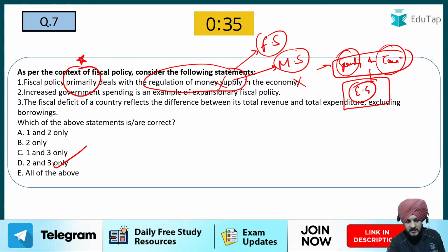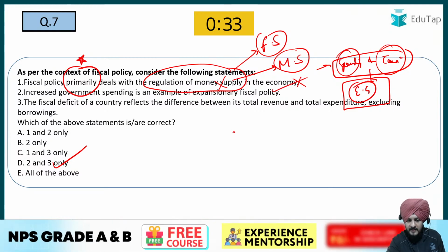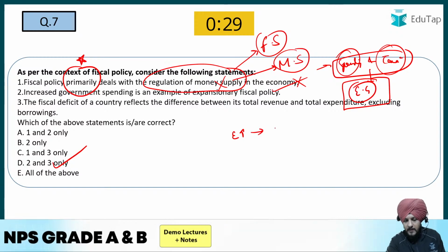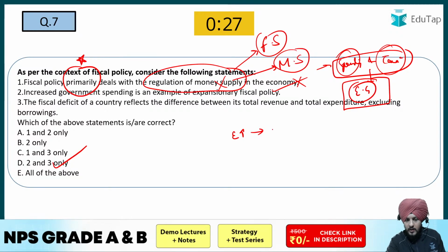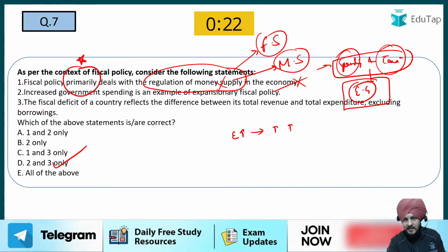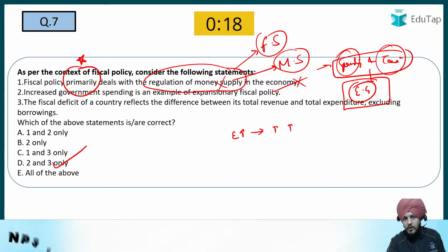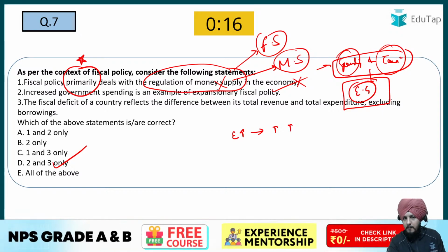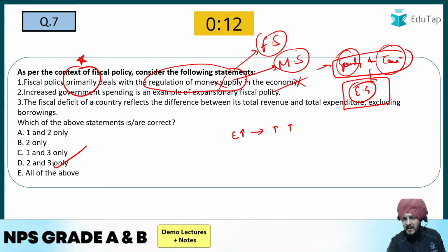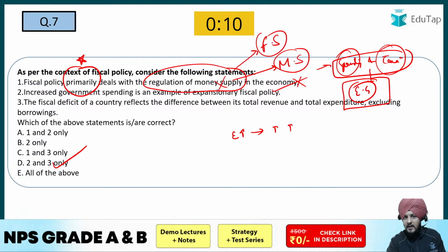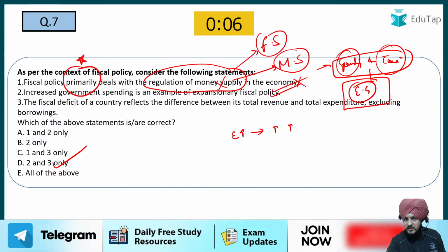The next point is that increased government spending is an example of expansionary fiscal policy. Of course this is the correct option, because when the government increases its expenditure or spending, what is going to happen? It is going to create more infrastructure and boost the economy in a healthy manner. It is also going to pump more opportunities into the market with the pumping of money. When the government pumps money, creates more infrastructure and creates jobs, all these things happen as a result of the expansionary fiscal policy.